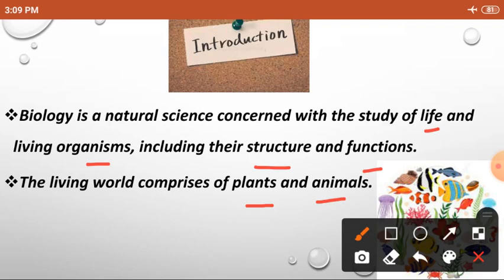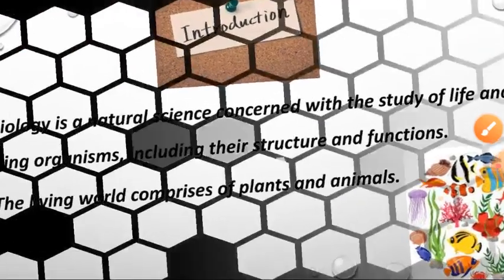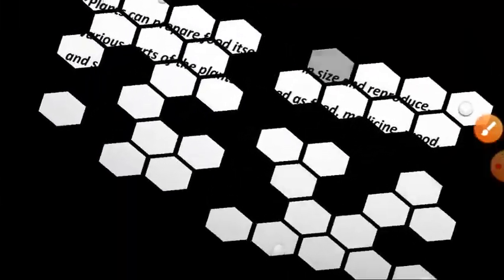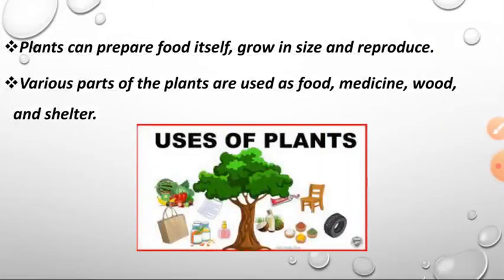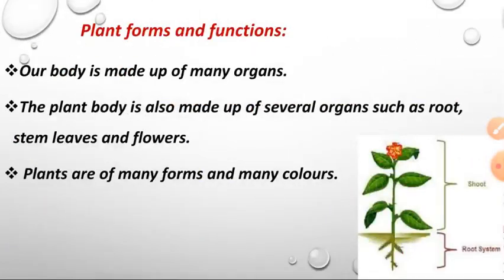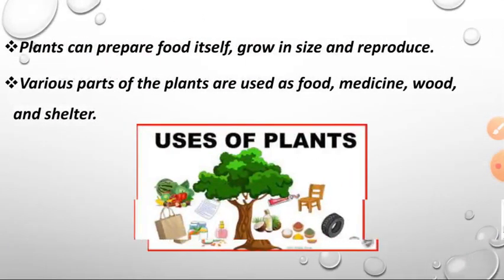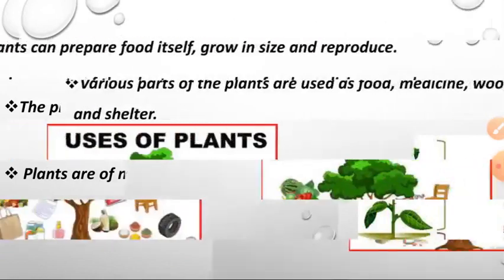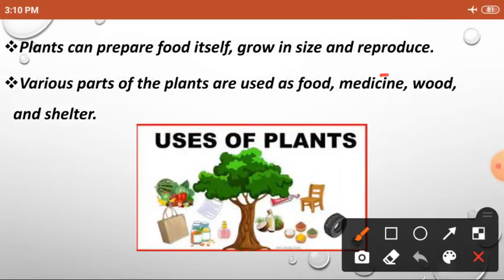The study of plants is called botany. The study of animals is called zoology. So the study of plants and animals is called biology. Plants can prepare food by themselves, grow in size and reproduce.